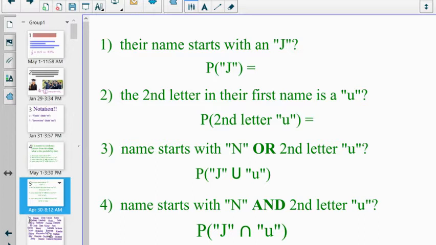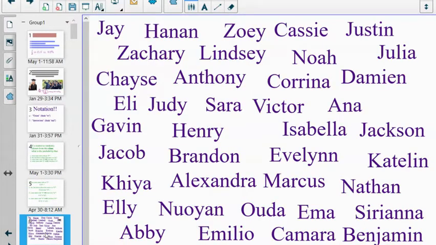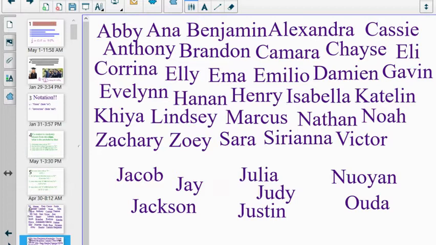So to help us answer this, my sample space looks like this. Hopefully I didn't miss anybody. I apologize if I did, but I would just copy down names from my seating chart. Then I went through, and if we were doing this together, I might ask you guys to type it in the chat if you see a name that starts with the letter J, or let me know if you see a name that has the letter U. But since we can't do that in a video, I've taken the liberty of doing that for you. So here are all of the names.